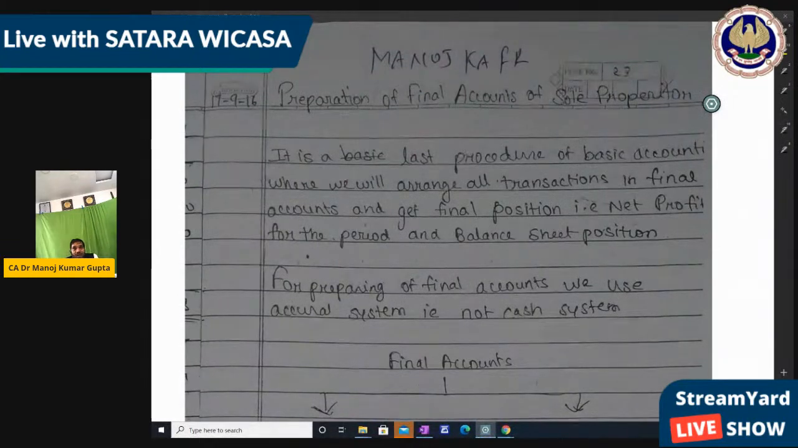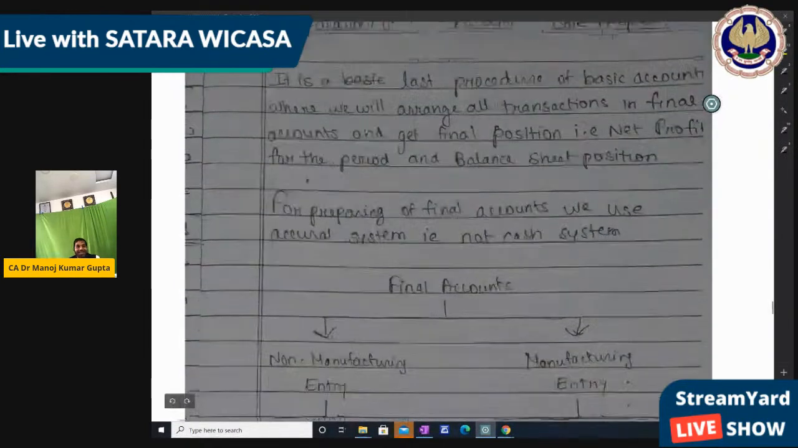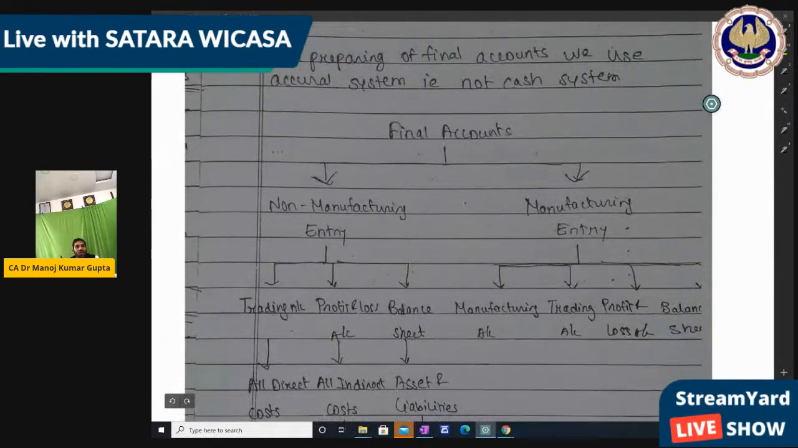Right? For preparing the final account, we use the accrual system, that is not the cash system. बराबर, because final account हम accrual system base पे बनाते हैं, ना कि cash system पे. So any balances, any outstanding, prepaid will be adjusted here, right?